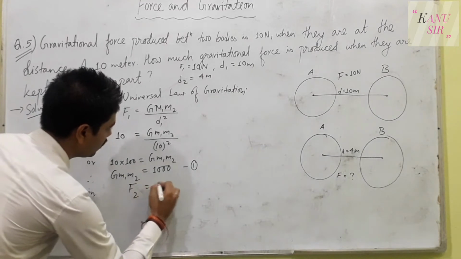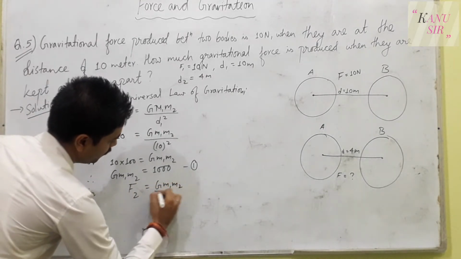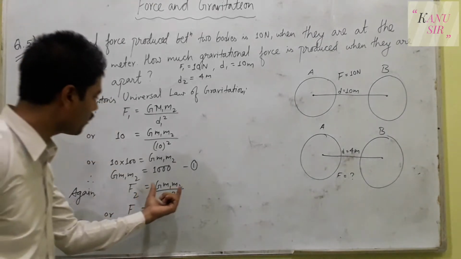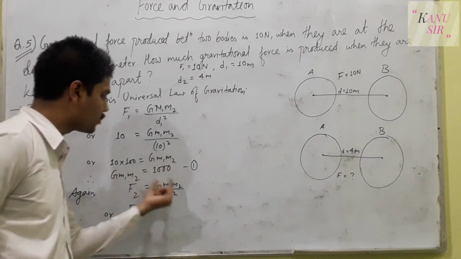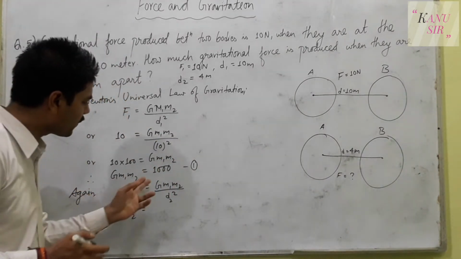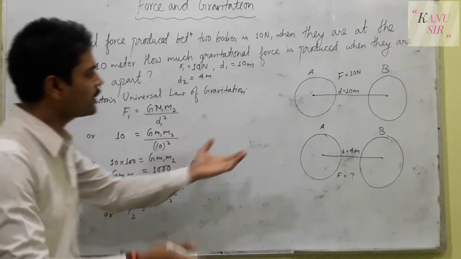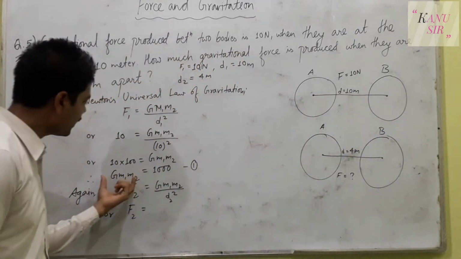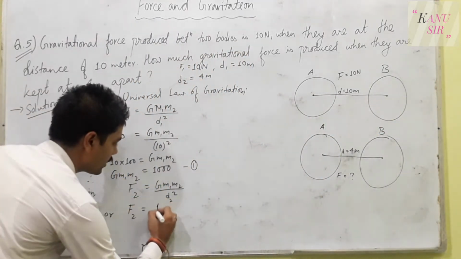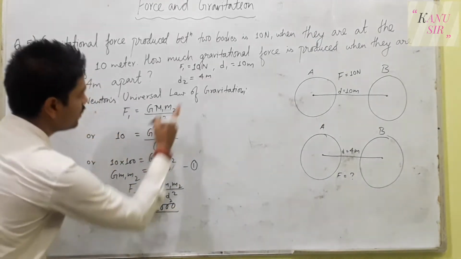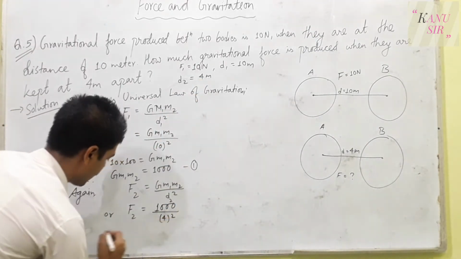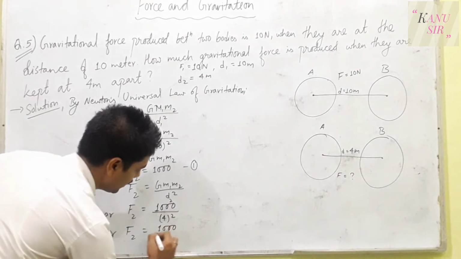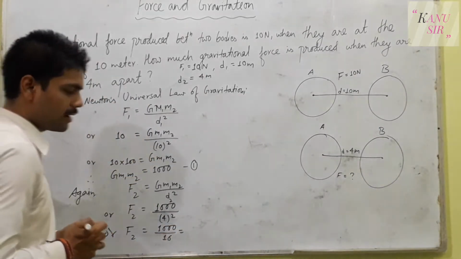So F2 equals G m1 m2 upon d2 square. Now here we can directly use the value of G m1 m2. That is why I said you better not put the value of capital G here, because we are not given the masses of A and B. So we can directly put the value of G m1 m2 as 1000 divided by d2, which is 4 whole square. Therefore, our F2 equals 1000 divided by 16. You can use your calculator.